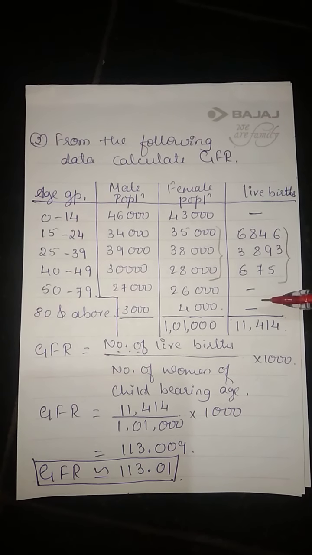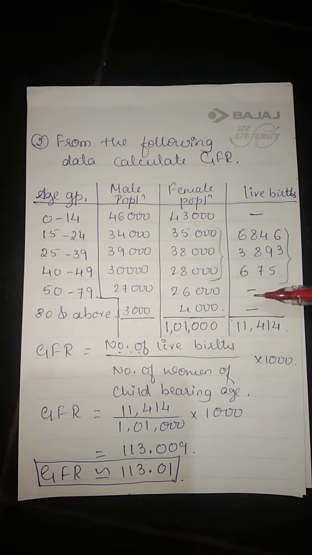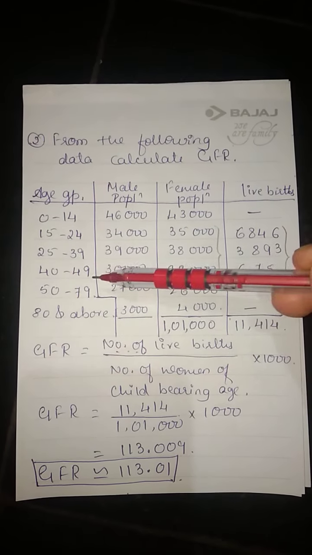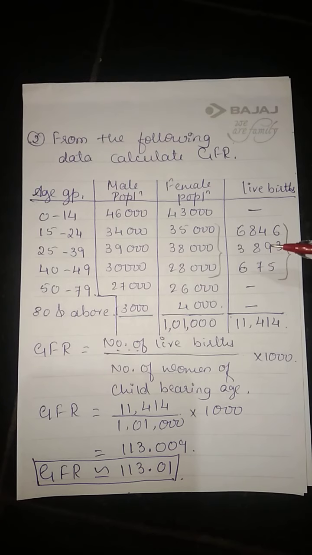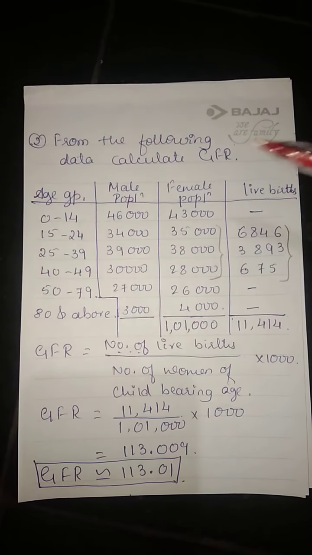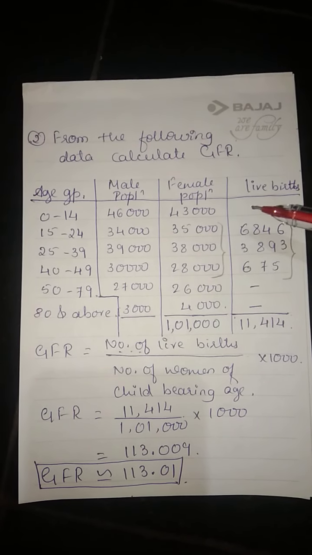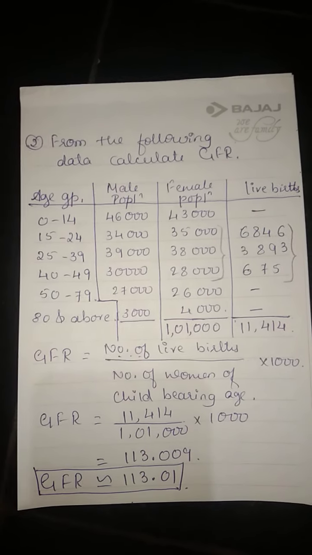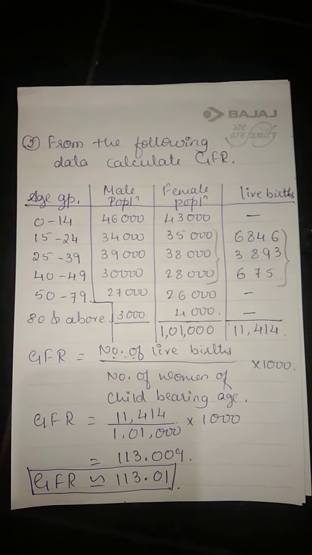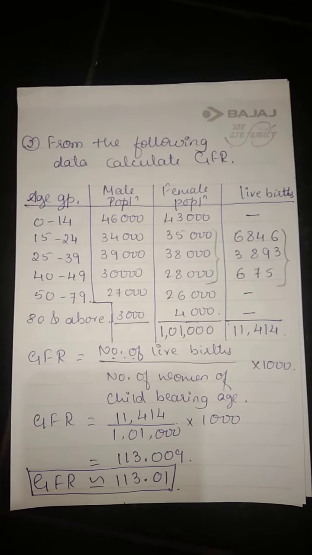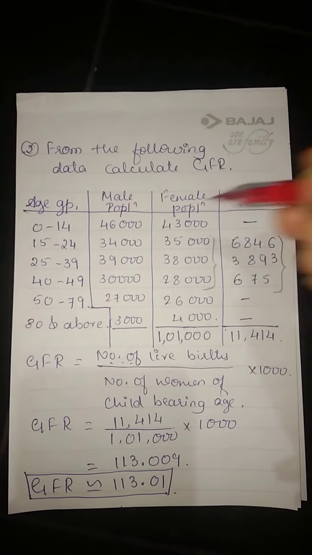Live births are given only for 15 to 49, for 3 class intervals, and no data elsewhere. We need only the female population to calculate this.